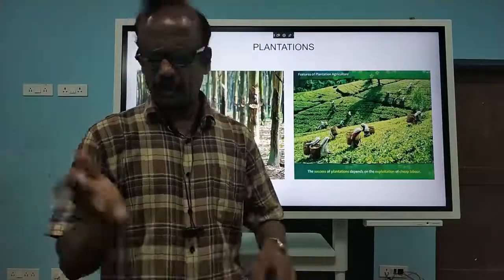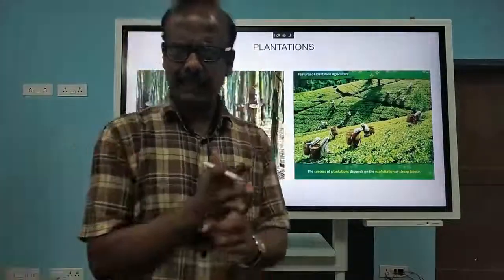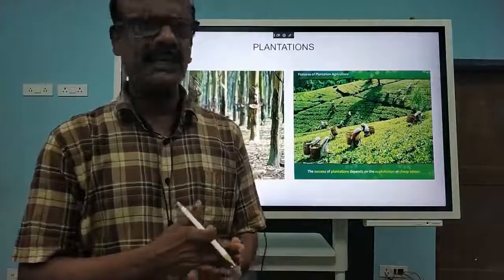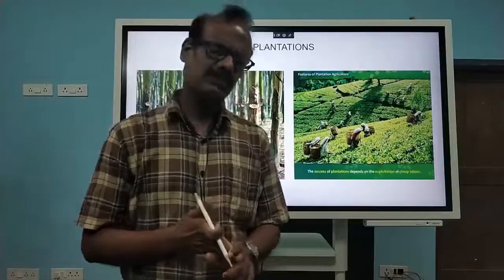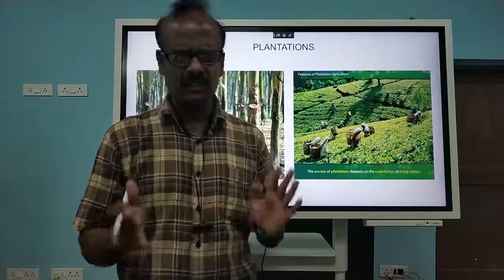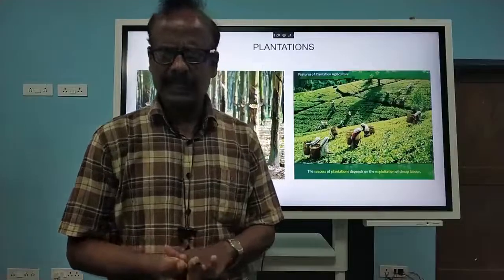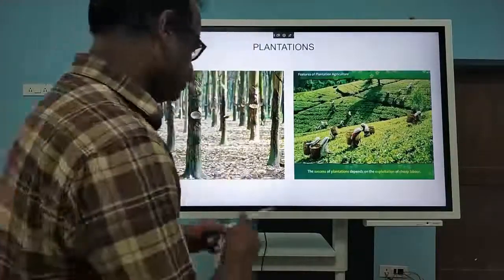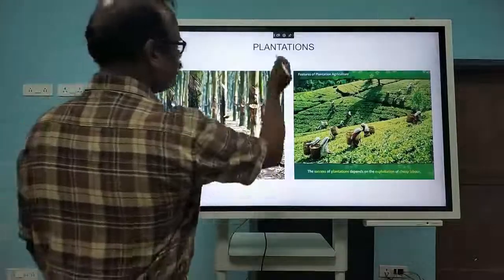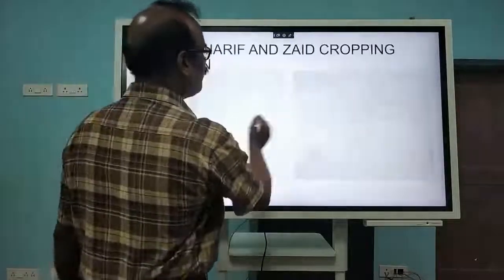And we have so many types of plantations in our country. Rubber plantations are there, tea plantations are there, coffee plantations are there. So many plantations, and this is also one of the important areas where crops are produced. Okay, so that is the plantation, which comes under commercial farming.